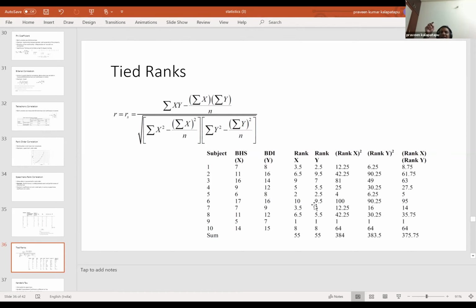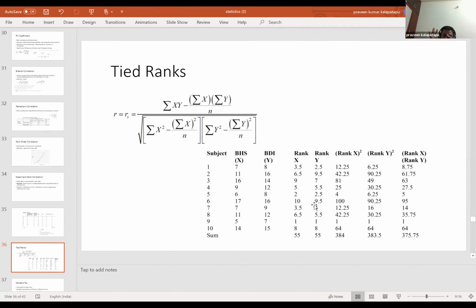So the rank you give for 7 is 3 plus 4 plus 5 plus 6 divided by 4, because it is occupying 4 positions. But the next number, whatever you get, will get rank 7, because 3, 4, 5, 6, all 4 ranks are occupied by 7.